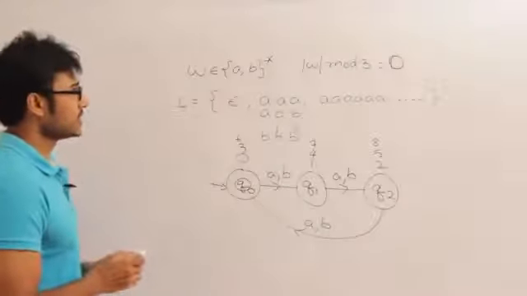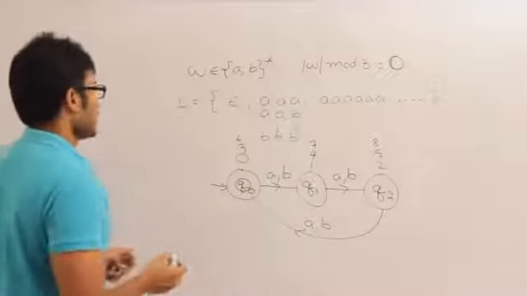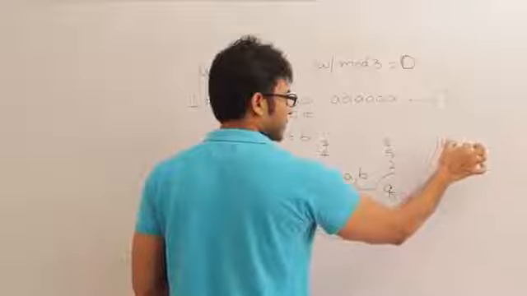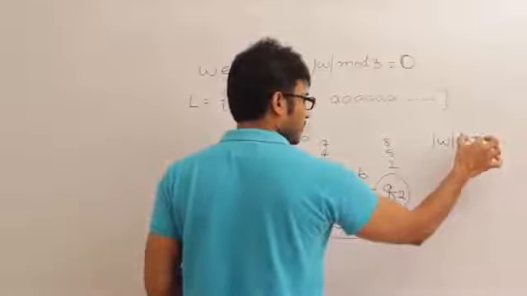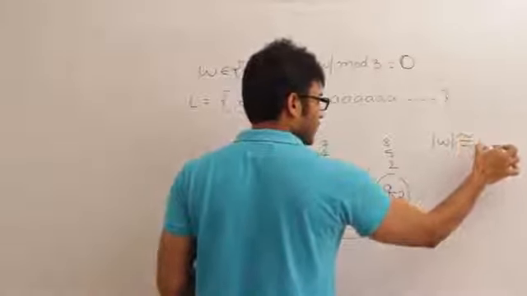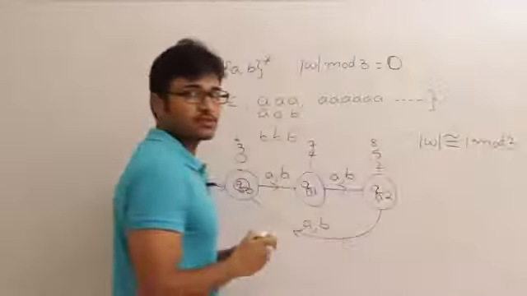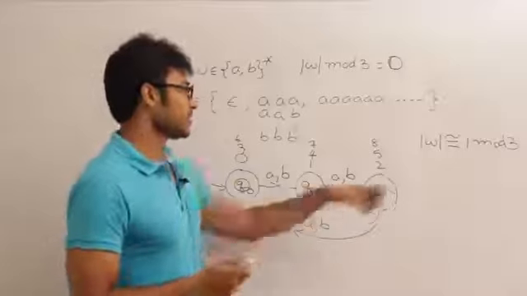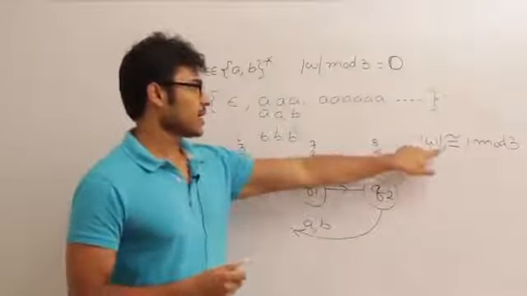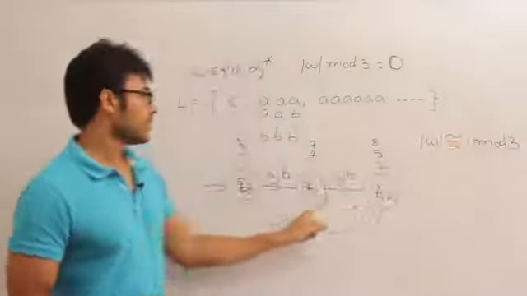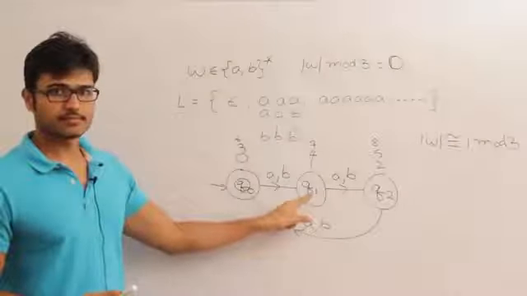What if the question is that the length of this string is congruent to 1 mod 3? It means that if I take the length of the string and divide it by 3, then the remainder should be 1. In that case, Q1 is going to be final, isn't it?